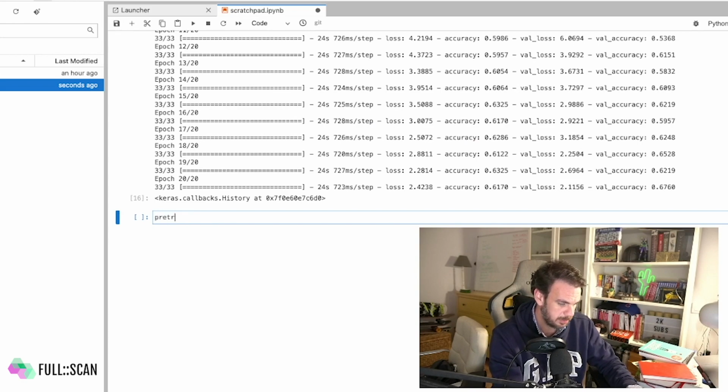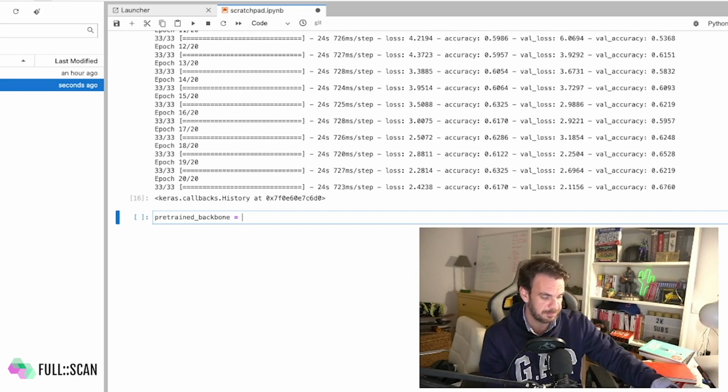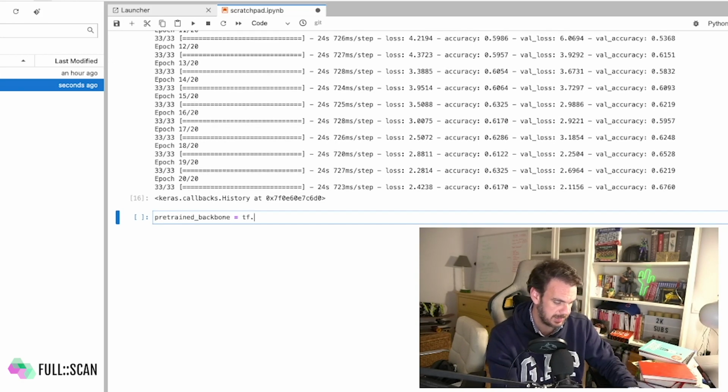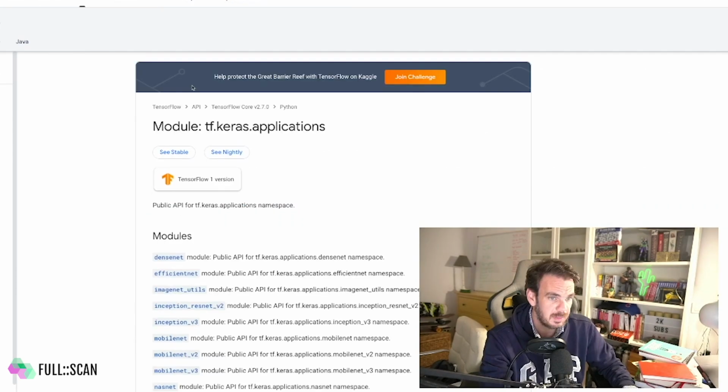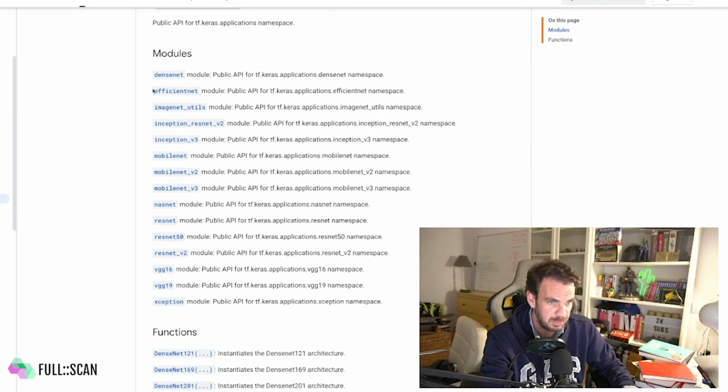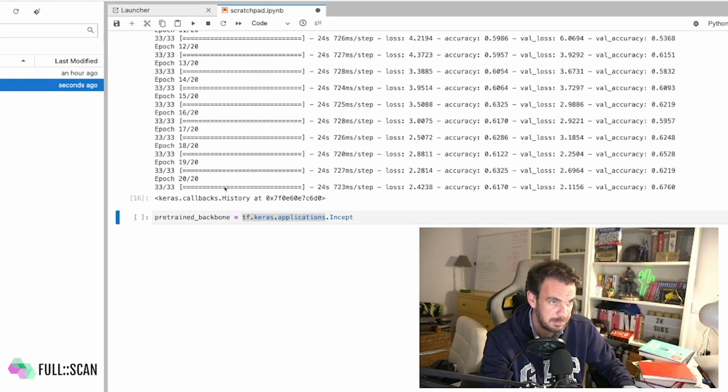Let's call it pre-trained backbone. We have this nice repository of already pre-trained models, which is the TF Keras applications. Let's have a look. Here we go, those are all the things that we got. Let's use Inception v3. So let's get the name.